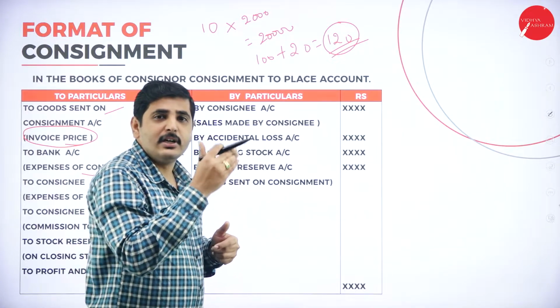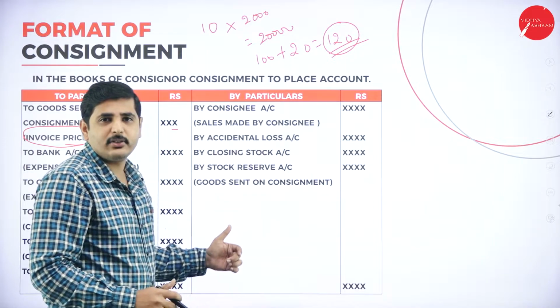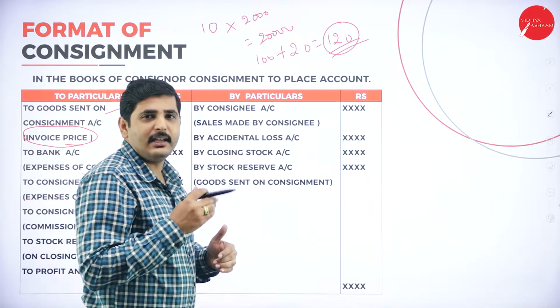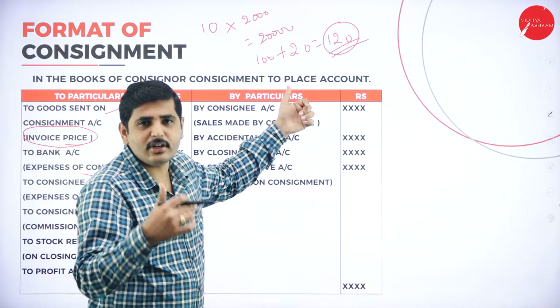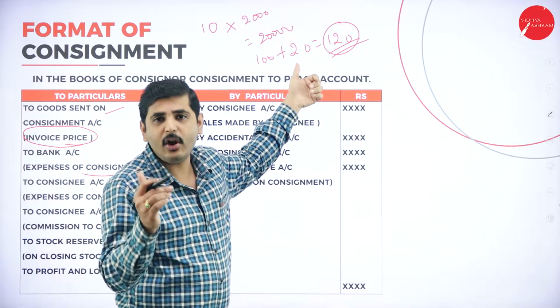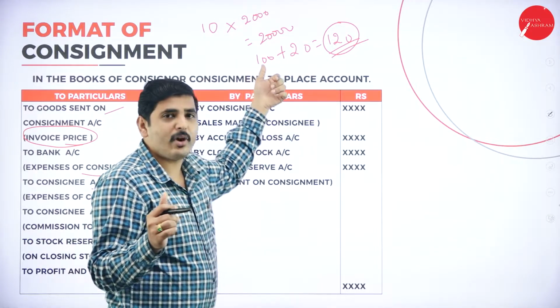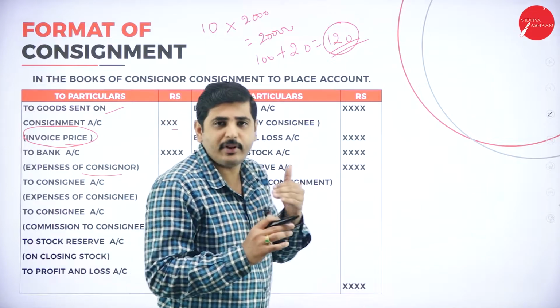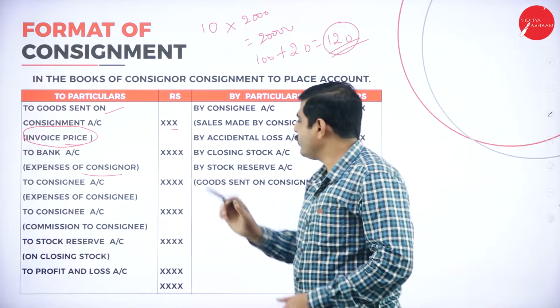Because we are sending to our own agent to sell the goods to the customer. When the goods are sold to the customer, we need the invoice price or billing price. But when we are sending the goods to our own agent, they are not sold to the ultimate customer, so we need cost price, not invoice price. To calculate the cost price, we have to reduce the profit included in the invoice price.